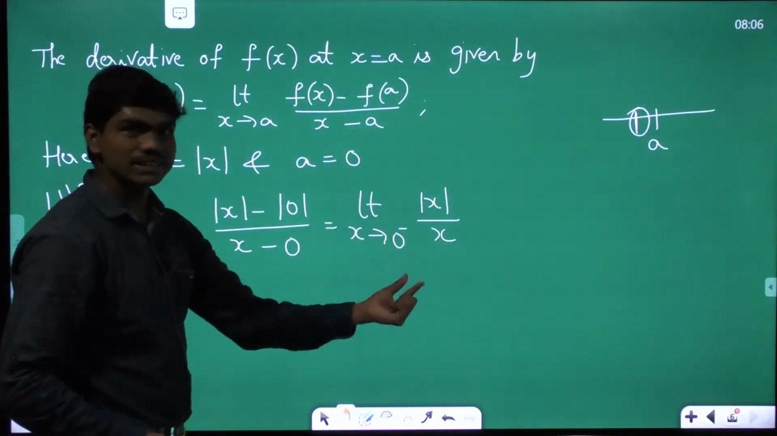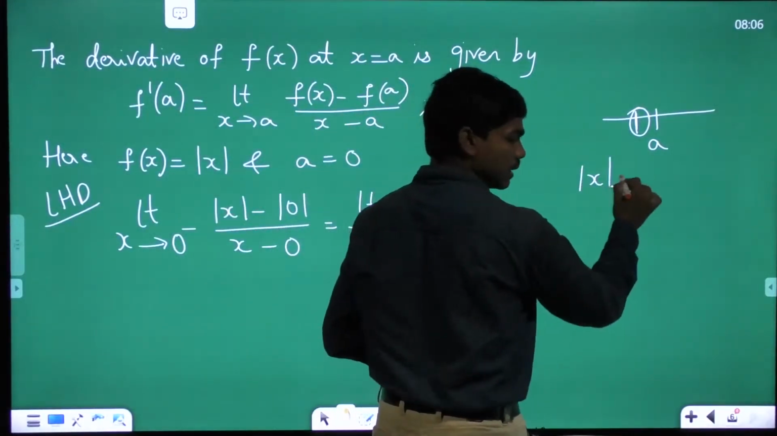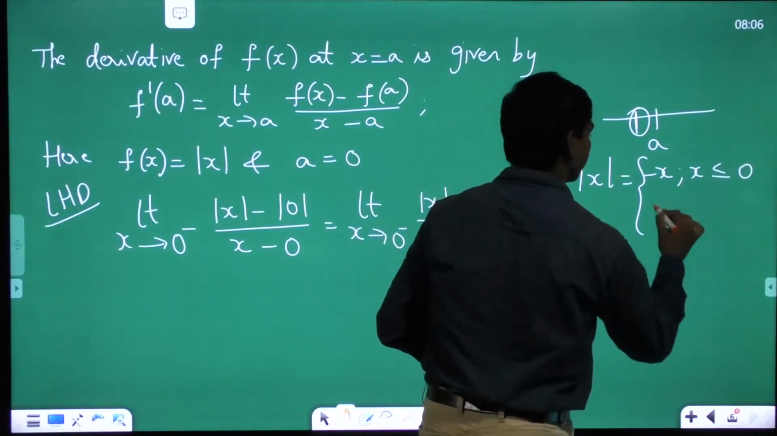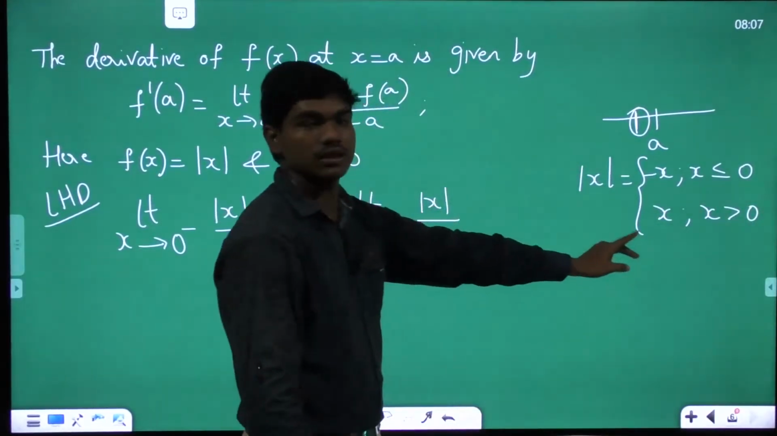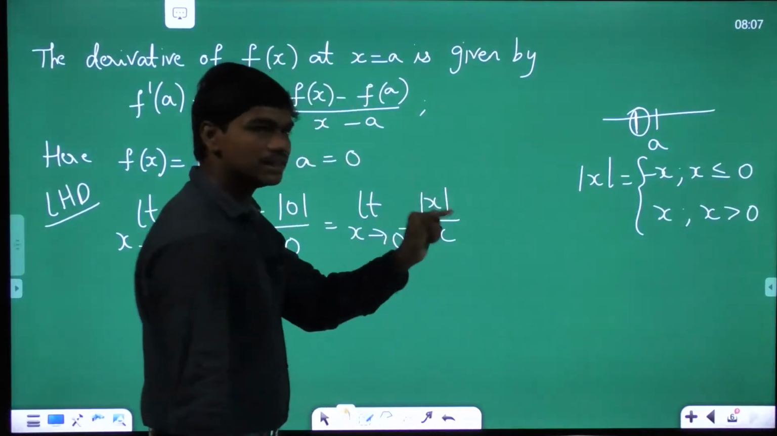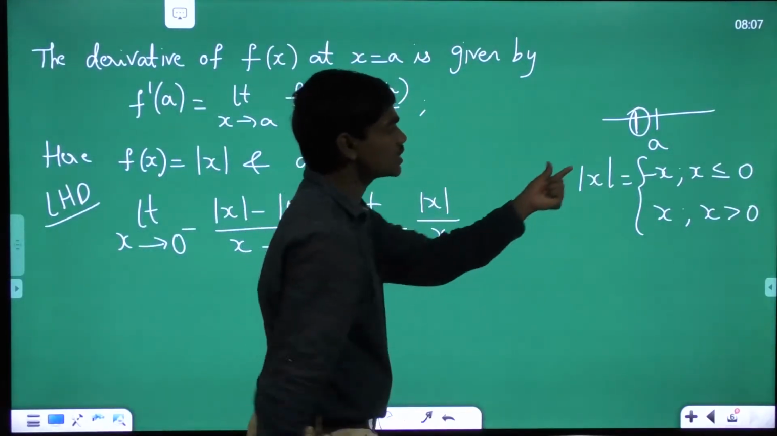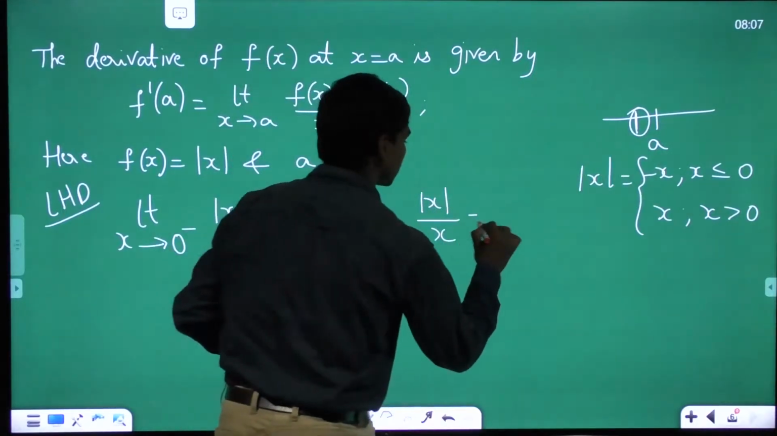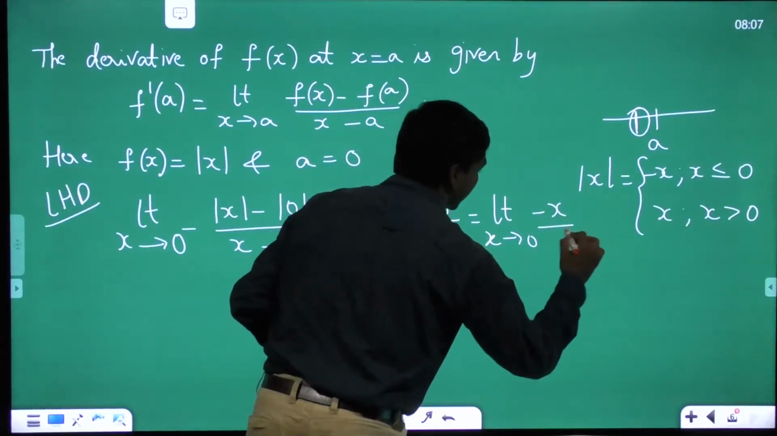So when x is less than 0, what would |x| look like? I told you yesterday the definition of |x|: |x| is equal to minus x when x is less than or equal to 0, and x if x is greater than 0. You remember this? Yesterday we were talking about this mod x function. So when x is less than 0, as many of you told, I can write |x| as minus x. If I write that, this is equal to the limit as x tends to 0 minus of minus x divided by x.